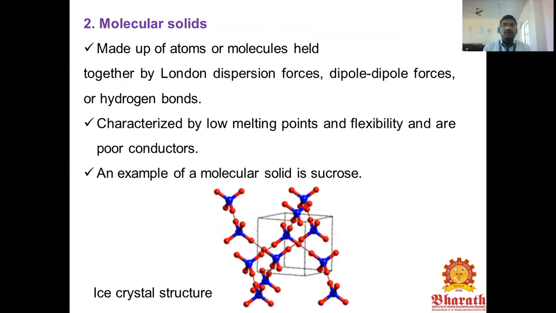Next one is molecular solids. The molecular solids are atoms or molecules held together by London dispersion forces, dipole forces, and hydrogen bond forces. Each molecule has hydrogen bond attraction, dipole interaction, and dispersion forces. Those compounds are molecular solids, characterized by low melting points, flexibility, and poor conductivity. An example of a molecular solid is sucrose, and this is the crystal structure of the sucrose compound.